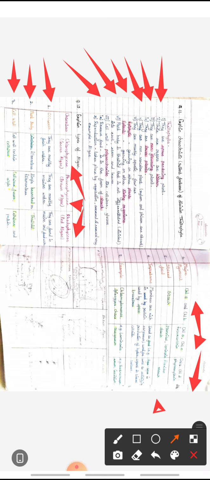Reserve food material: in green algae, reserve food is in the form of starch. In brown algae, reserve food is laminarin starch. And in red algae, reserve food is Floridean starch.